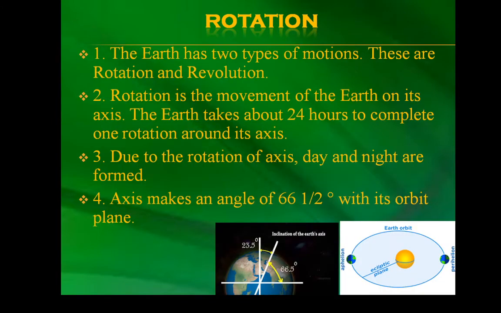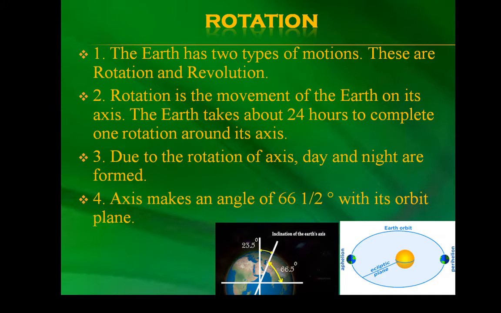Moving ahead, we'll learn rotation. The earth has two types of motion. These are rotation and revolution. Rotation is the movement of the earth on its axis. The earth takes around 24 hours to complete one rotation around its axis. Due to the rotation of axis, day and night are formed. Axis makes an angle of 66 and a half degree with its orbit plane.